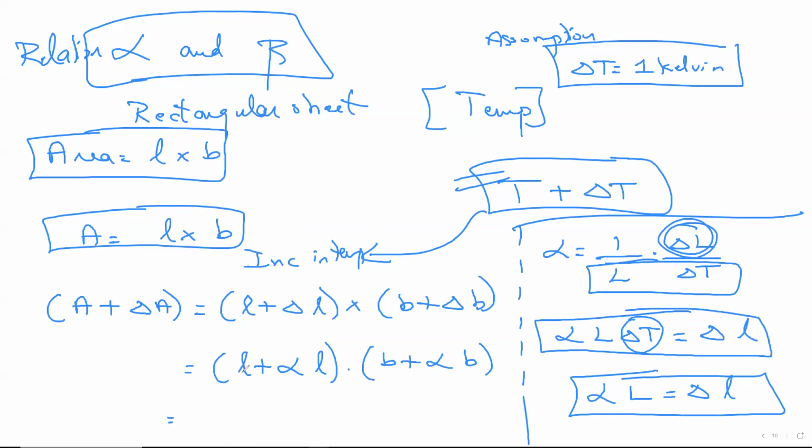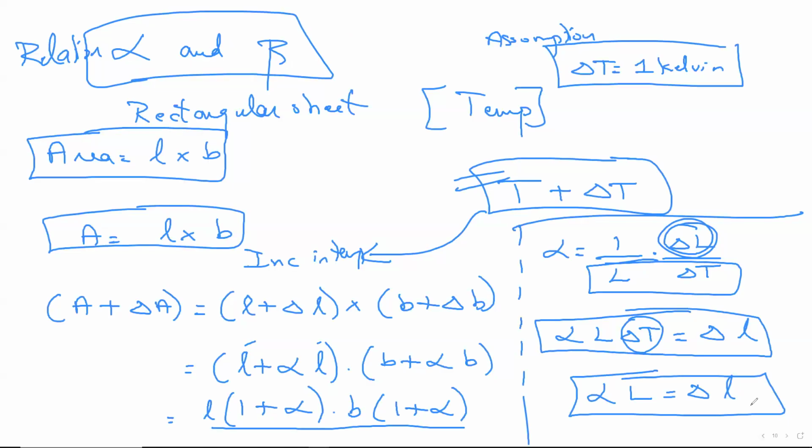In the first bracket, I can see L being repeated twice, which means I'll take common. After taking L common, the answer inside the bracket becomes 1 plus alpha. Agree? In the second bracket, I can see B common. I'll take B common. Again, it becomes 1 plus alpha. I hope you guys understood this. So in both the brackets, whatever was common, I took it outside. Now, since on my right-hand side there are multiplication signs between them, I'll regularly multiply. So it becomes L into B into 1 plus alpha the whole square.